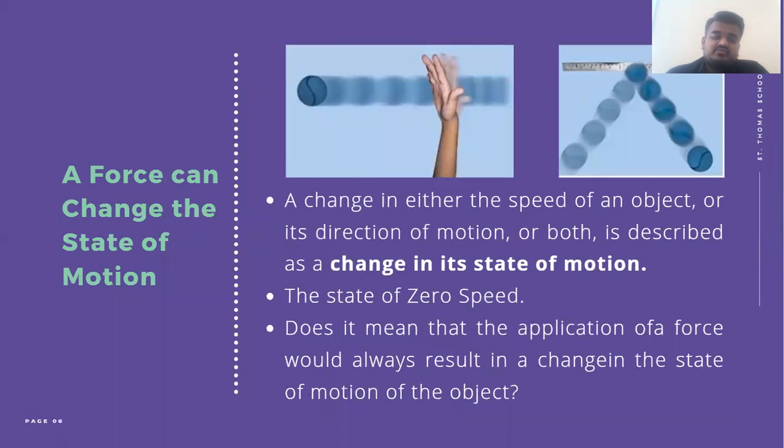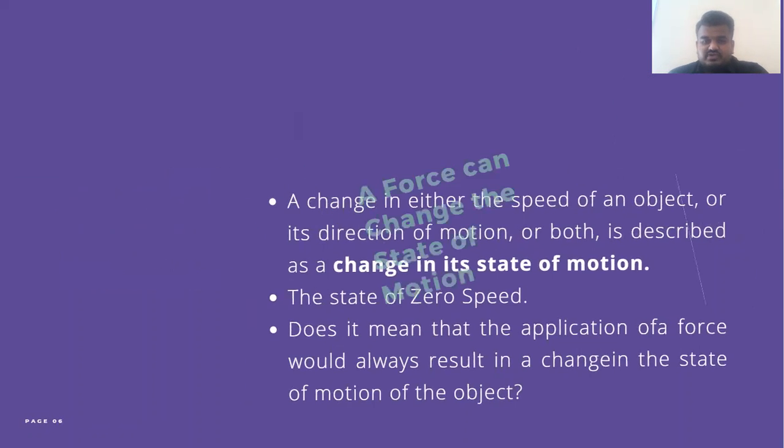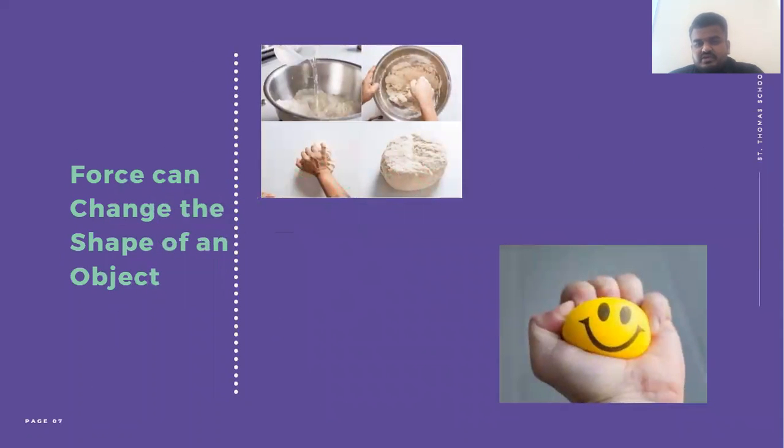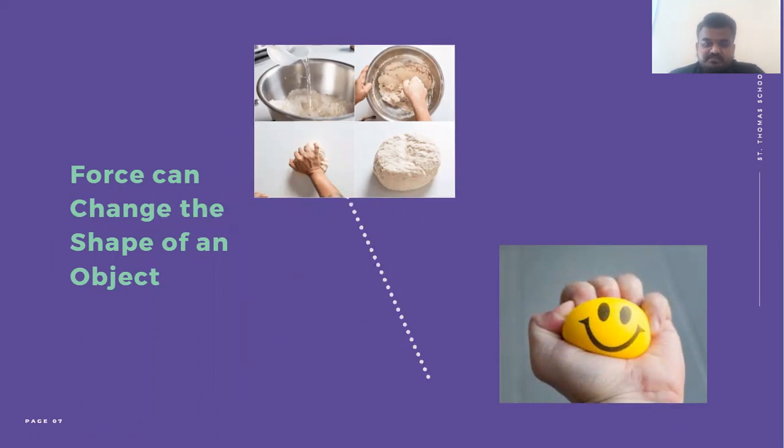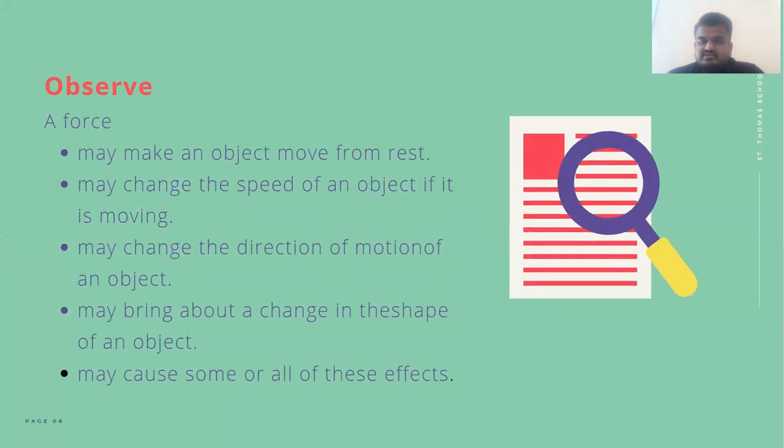So next one was a force can change the state of motion. We have already discussed more and more examples of cricket and carom in this topic. After it, next one was force can change the shape of an object. We have discussed this also by taking the example of dough and a smiley ball. This is the observation we have already taken while studying this topic, force.